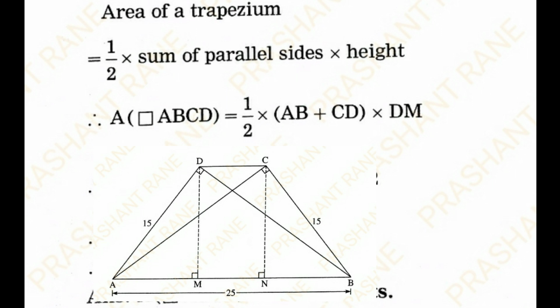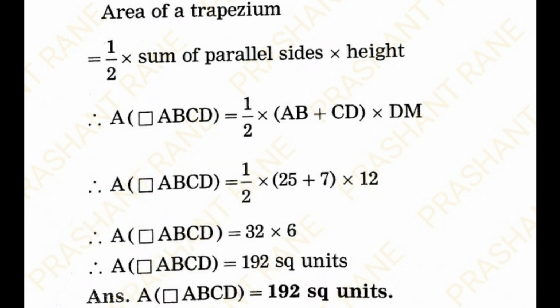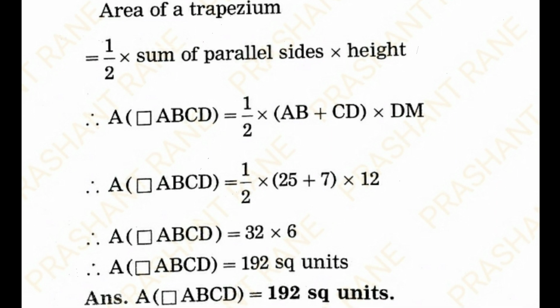Now, area of a trapezium is equal to half into sum of parallel sides into height. Therefore, area quadrilateral ABCD is equal to half into AB plus CD into DM. Area quadrilateral ABCD is equal to half into bracket 25 plus 7 into 12. So area quadrilateral ABCD is equal to 32 into 6. Therefore, area quadrilateral ABCD is equal to 192 square units.